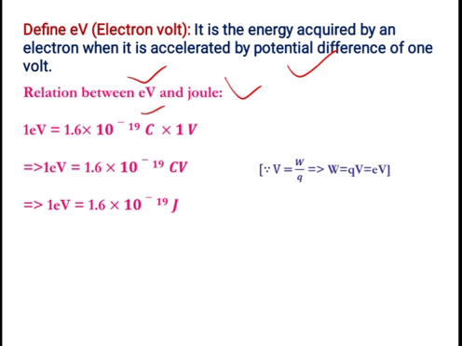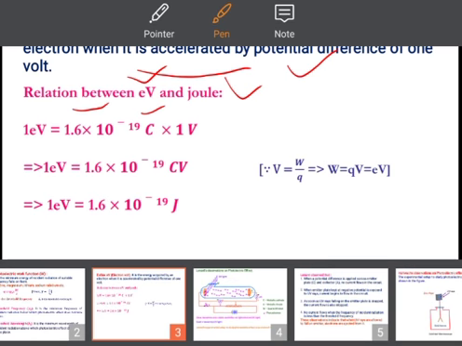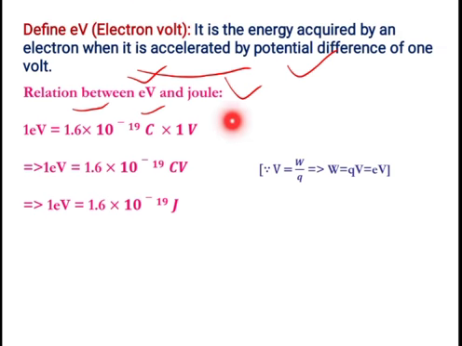How are these two related? 1 eV is equal to 1.6 into 10 raised to minus 19 coulomb into 1 volt. Then 1 eV is equal to 1.6 into 10 raised to minus 19 C into V. Then 1 eV is equal to 1.6 into 10 raised to minus 19 J.